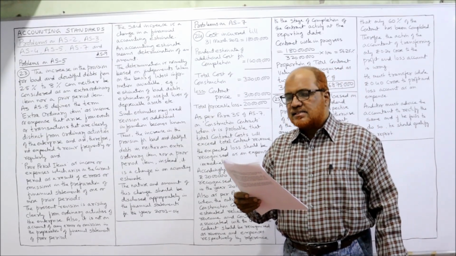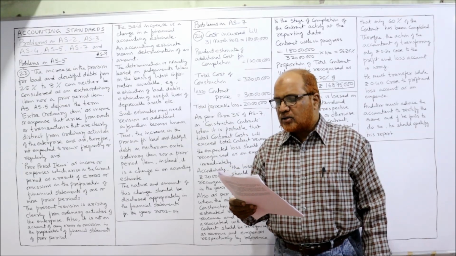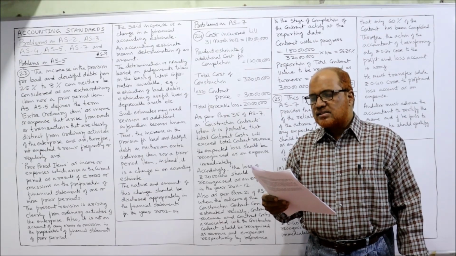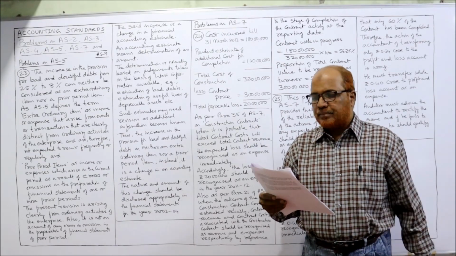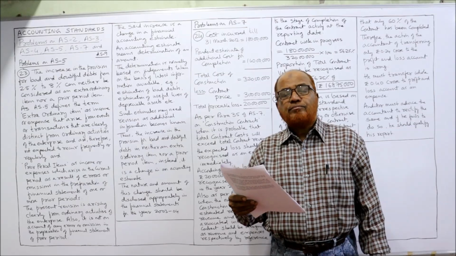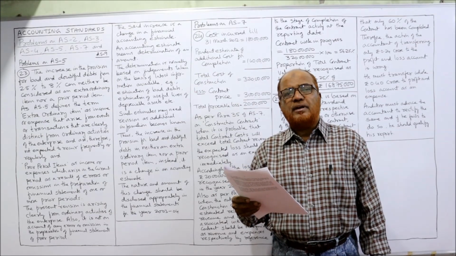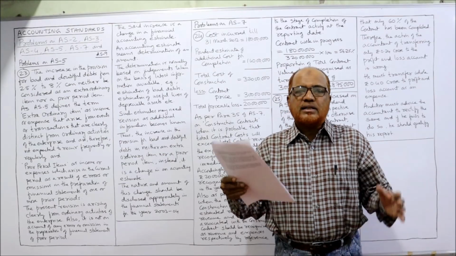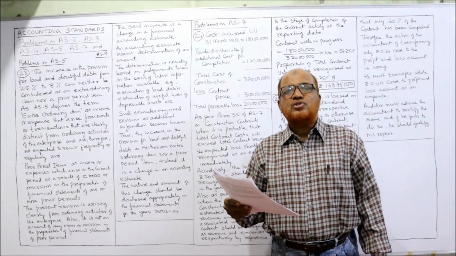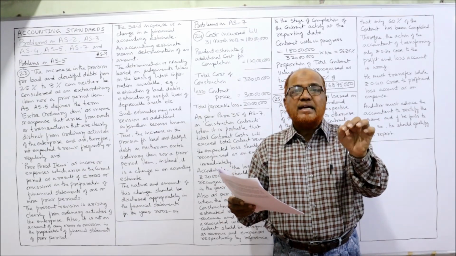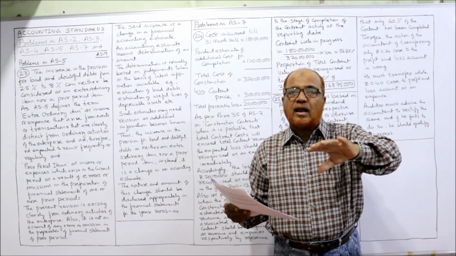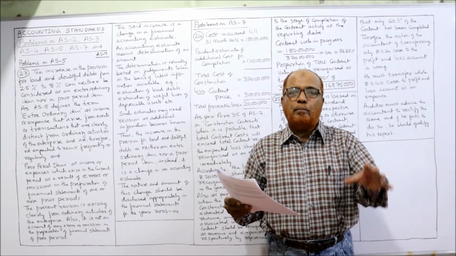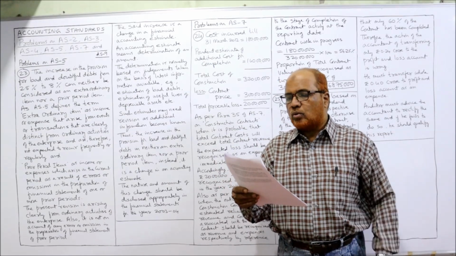Messrs. Excellent Construction Company Limited undertook a contract to construct a building for rupees 3 crore on 1st September 2011. Now carefully you see, the company, Excellent Construction Company, are construction contractors. They undertook a contract to construct a building. The contract price agreed between the contractor and the contractee is 3 crore rupees. The company has agreed to make the building for rupees 3 crore.